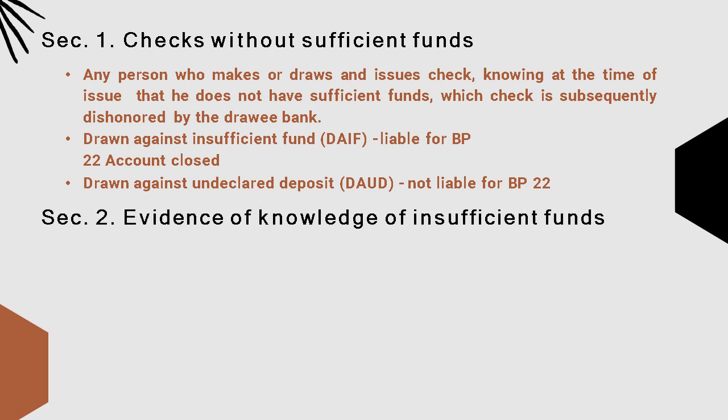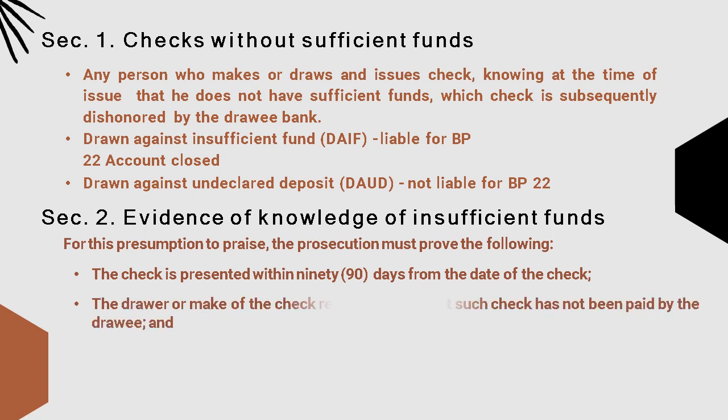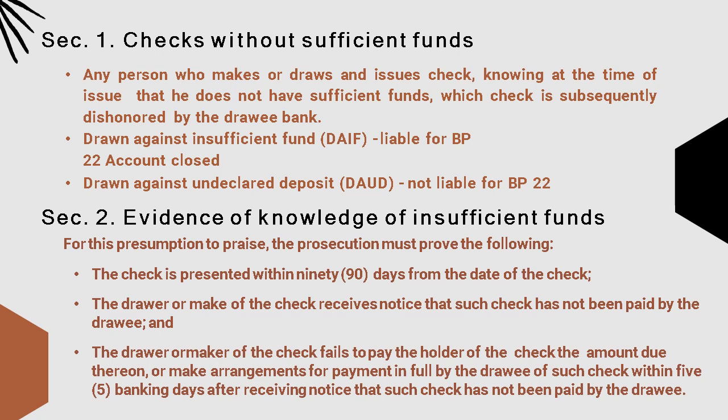Section 2, evidence of knowledge of insufficient funds. For this presumption to arise, the prosecution must prove the following: that the check is presented within 90 days from the date of the check, and the drawer or maker of the check receives notice that such check has not been paid by the drawee, and the drawer or maker fails to pay the holder of the check the amount due thereon, or make arrangements for payment in full by the drawee of such check within 5 banking days after receiving notice that such check has not been paid by the drawee.